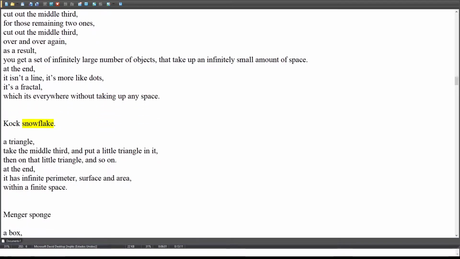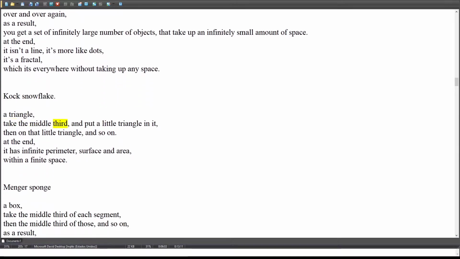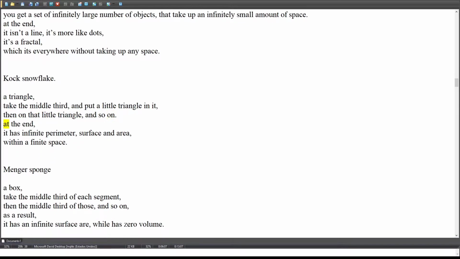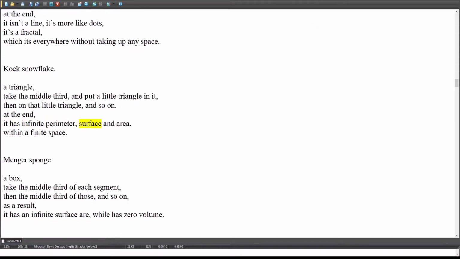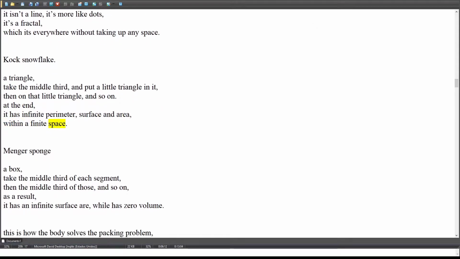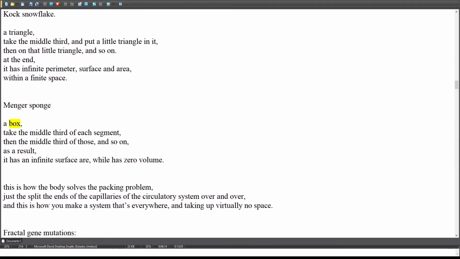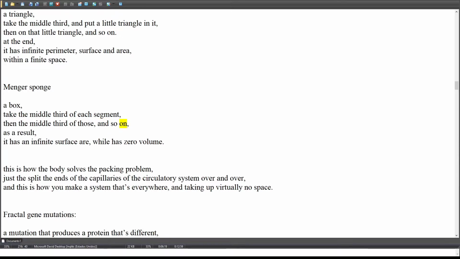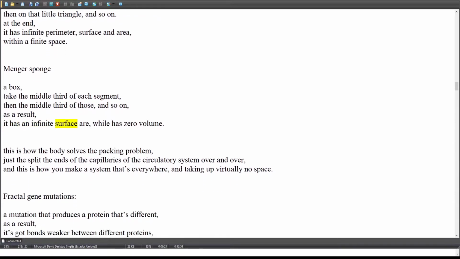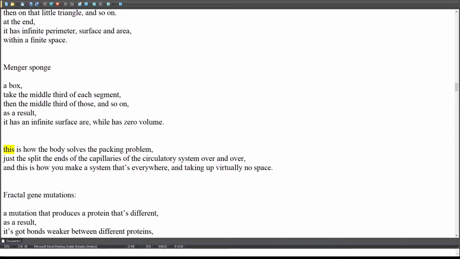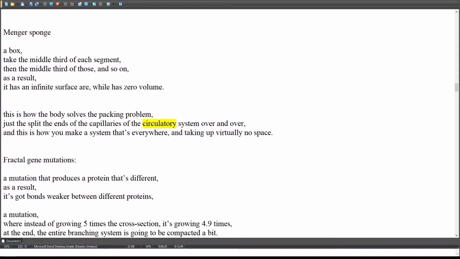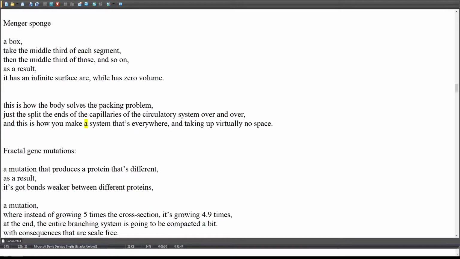Koch snowflake. A triangle. Take the middle third, and put a little triangle in it. Then on that little triangle, and so on. At the end, it has infinite perimeter, within a finite space. Menger sponge. A box. Take the middle third of each segment. Then the middle third of those, and so on. As a result, it has an infinite surface area, while it has 0 volume. This is how the body solves the packing problem. Just split the ends of the capillaries of the circulatory system over and over. And this is how you make a system that's everywhere, and taking up virtually no space.